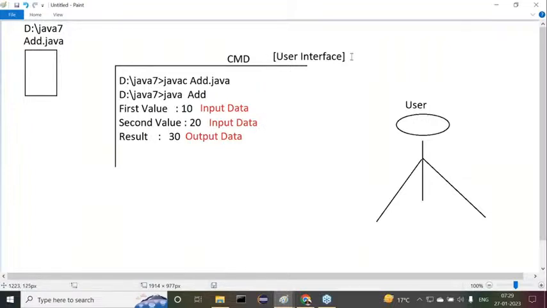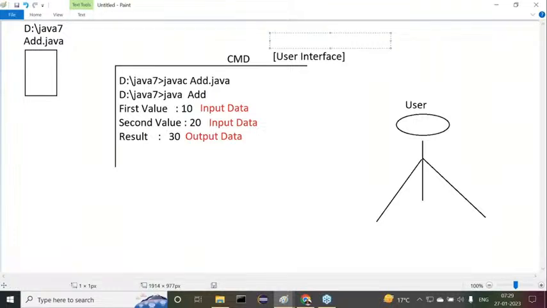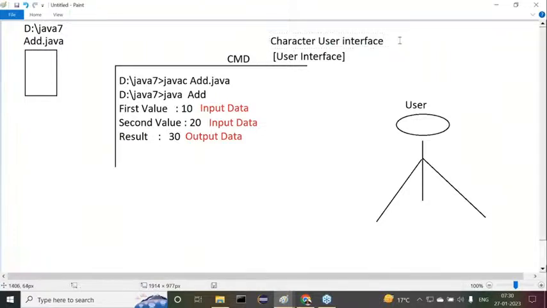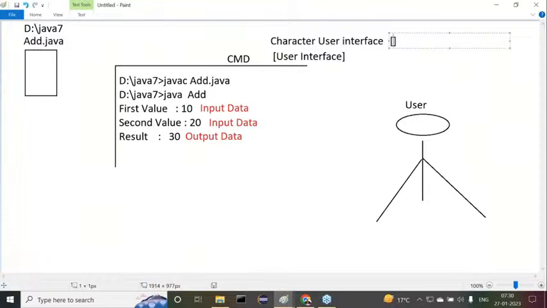So this user interface is called a character user interface. In short, we say this is CUI, character user interface.